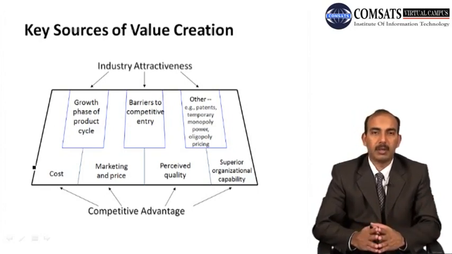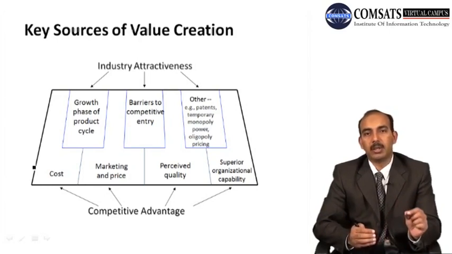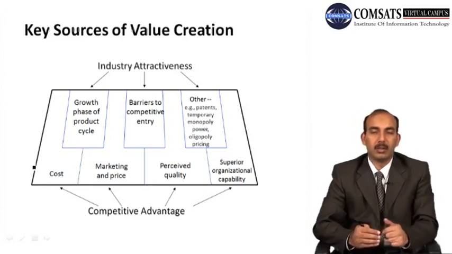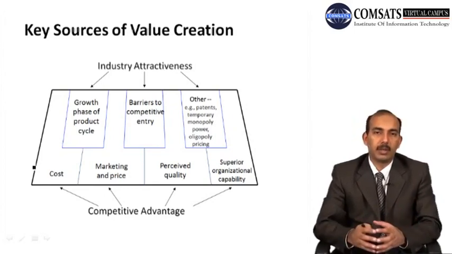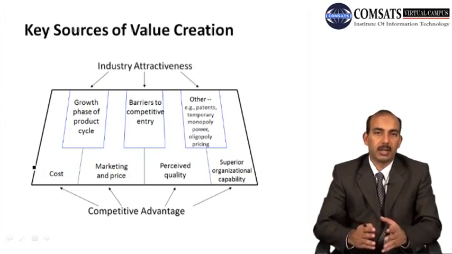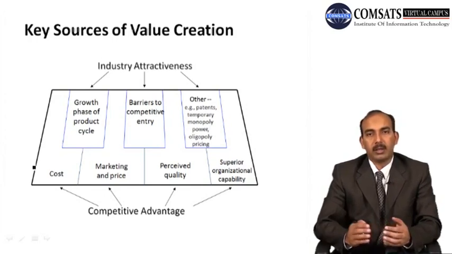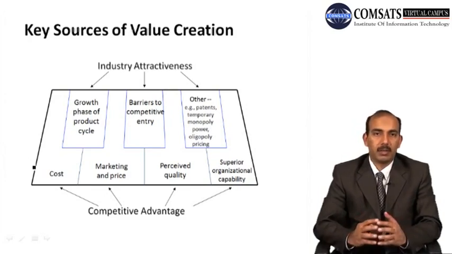And what are the competitive advantages for the firm available in the industry? First of all, cost. If the firm's infrastructure is such that it can produce low cost products by using economies of scale, any firm that achieves economies of scale can produce the output at the minimum cost. So this is a competitive advantage. And if a competitor wants to increase its outputs, in that case it has to invest in capital investment, and it can take time and a huge level of investment also. And then marketing and price: there is a competitive advantage available for different firms in the way they market the price of their products.